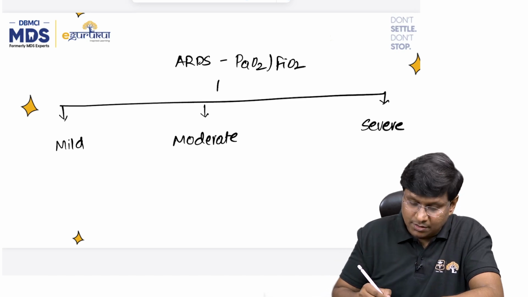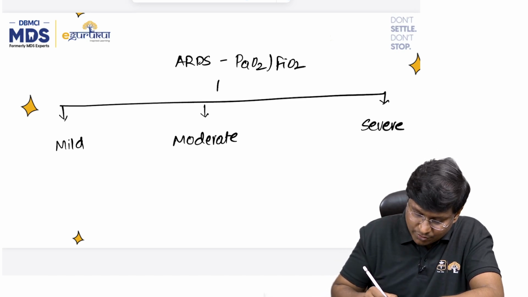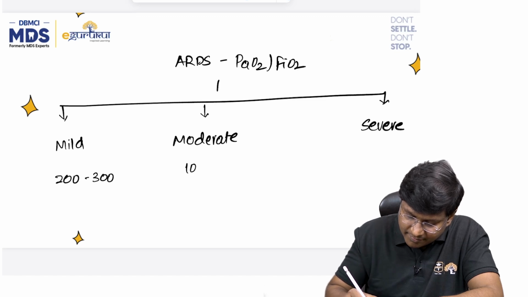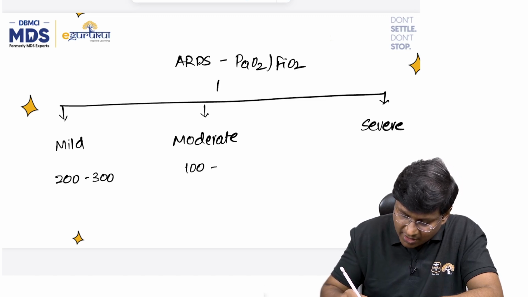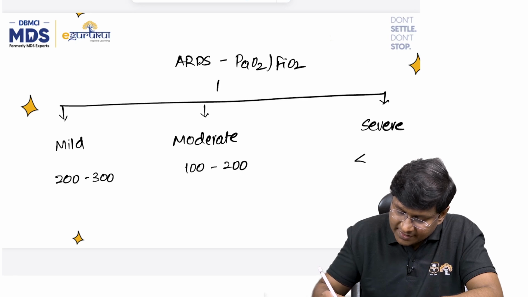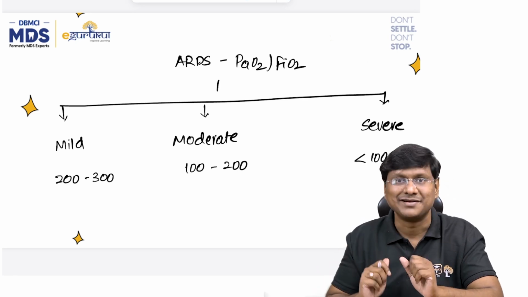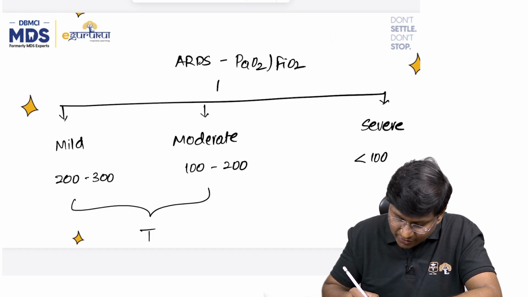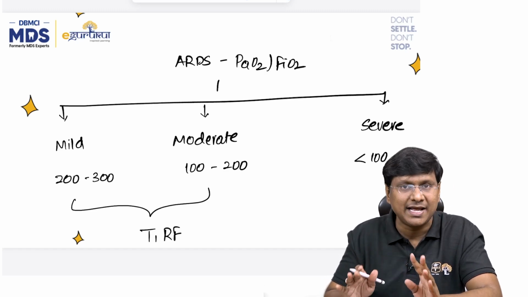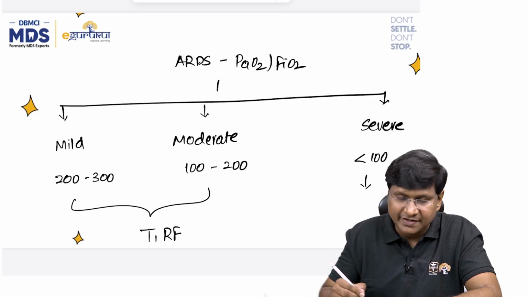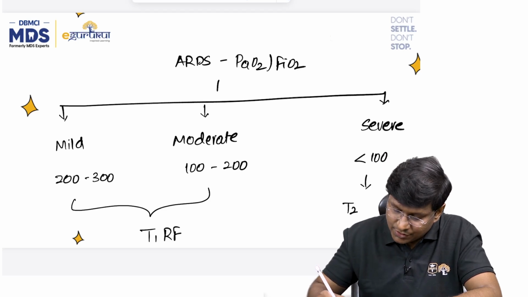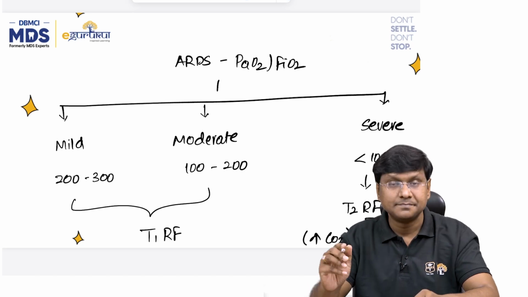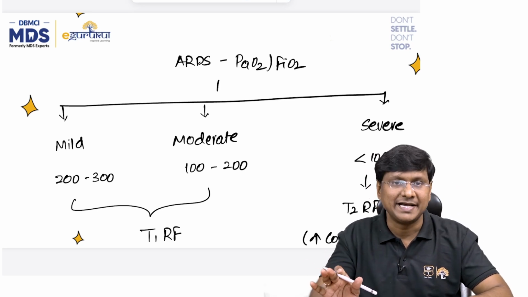In mild ARDS, the PaO2 by FiO2 will be around 200 to 300, in moderate around 100 to 200, and in severe less than 100. Understood? In mild to moderate, it will be type 1 respiratory failure where the individual has hypoxemia. Whereas in severe form, it is type 2 respiratory failure where the individual will have hypercapnia.